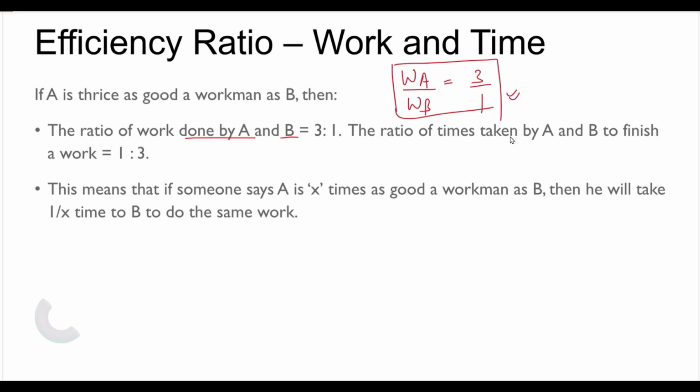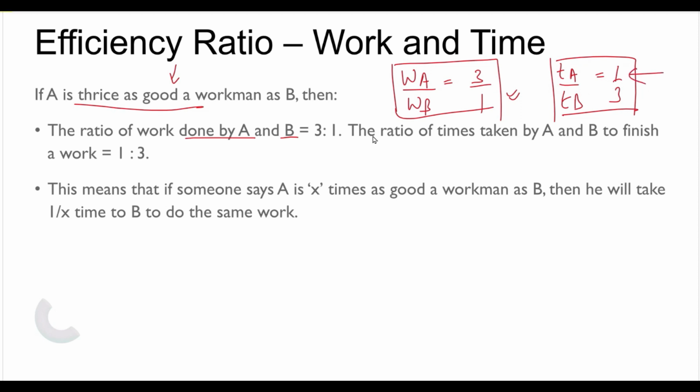Similarly, if I rewrite it in terms of time, the time taken by A upon the time taken by B is equal to 1 upon 3. This we need to remember, because A is a thrice as good, efficient worker. That means he will do more work per unit time. So the amount of time taken by A will be lower, because he is a better worker.